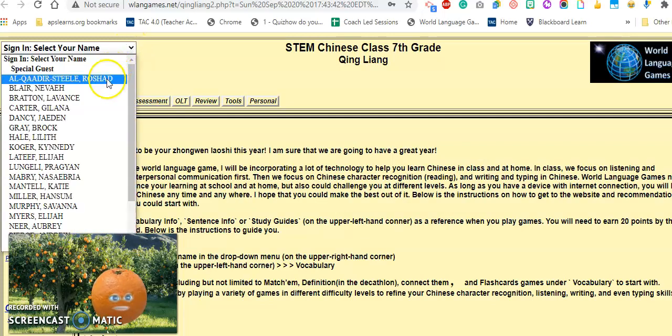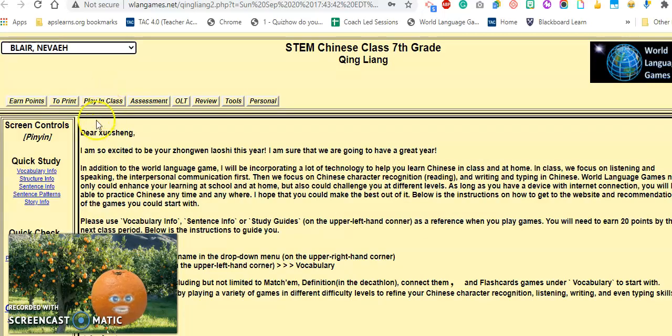First, you sign your name. For example, all the names are based on the initial of your last name, okay? So first, for example, I sign in as Nevasia. And you go to Quick Study.